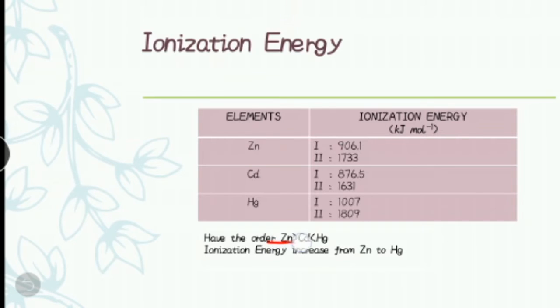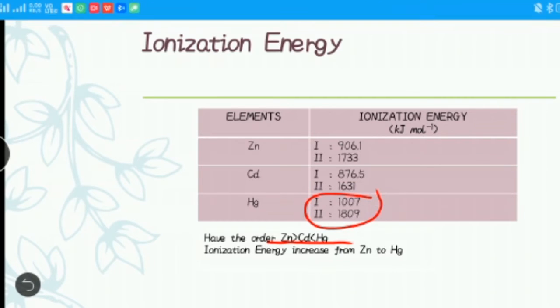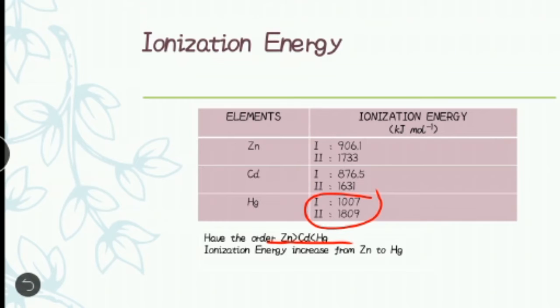We can see that from here. This is the order of ionization energy. But we can see from the table, mercury is an exception to the trend, because its ionization energy is bigger than zinc and cadmium.